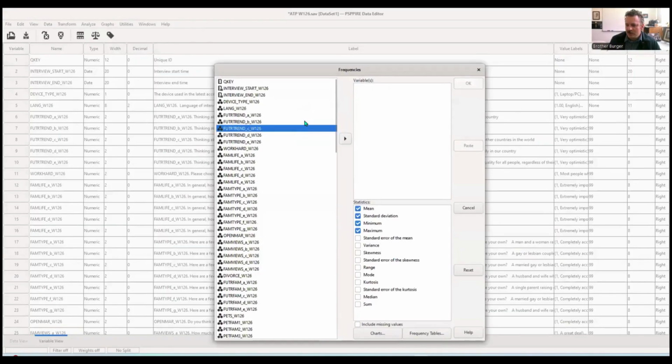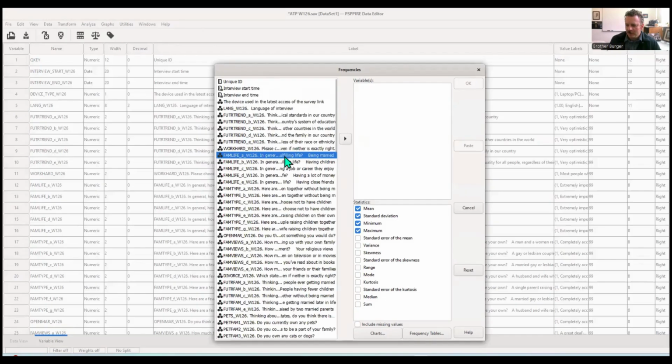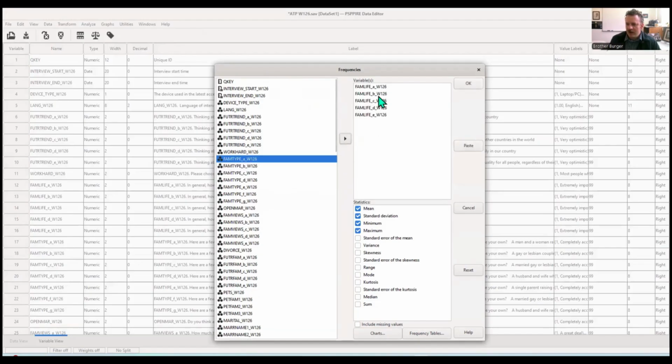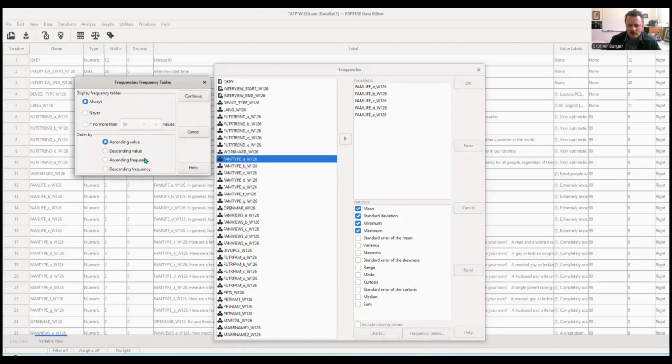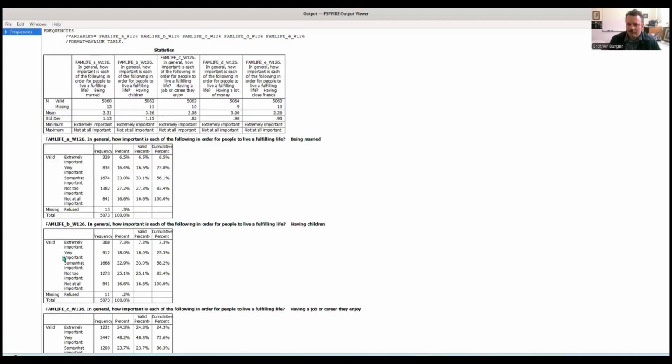And let's get those variables. So we'll get the, what are they? Yeah, fam life A through E. So fam life A, fam life B, fam life C, D, and E. All right, click OK.